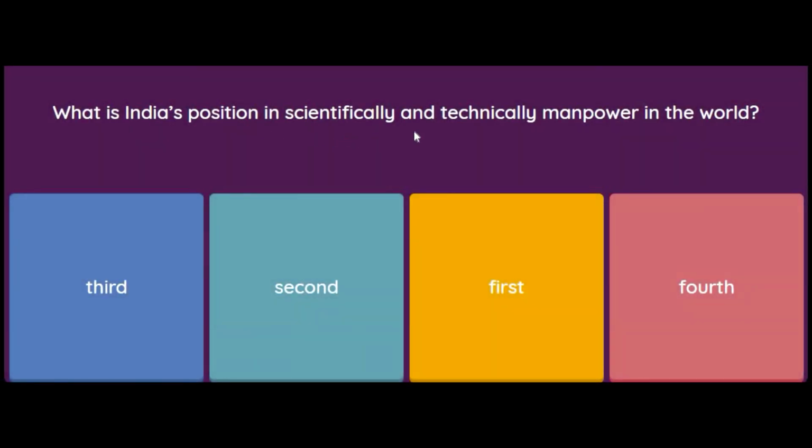What is India's position in scientifically and technically trained manpower in the world? Third, second, first, or fourth? And students, the answer for this is: India's position in scientifically and technically trained manpower in the world is the third.